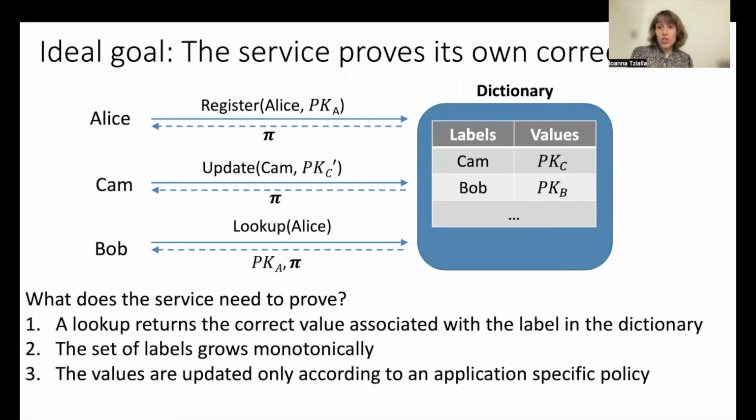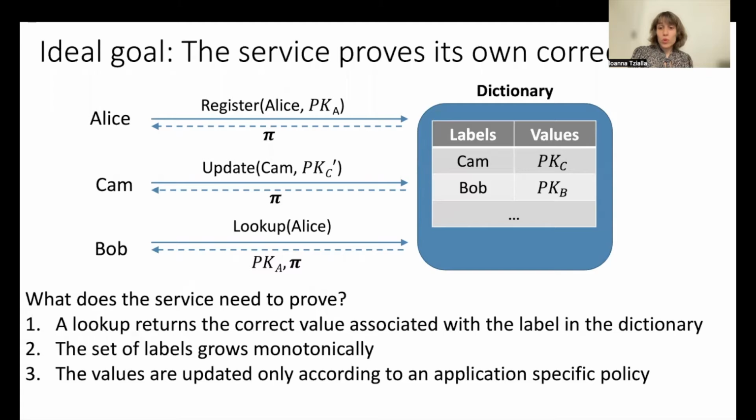Third, the values associated with the label should only be updated according to an application-specific policy. For instance, in the case where the dictionary is used for end-to-end encryption, it might be required that any updates to a user's set of keys are authorized by the user. This can be enforced by requiring that all new keys are signed by one of the user's keys that is already in the dictionary.